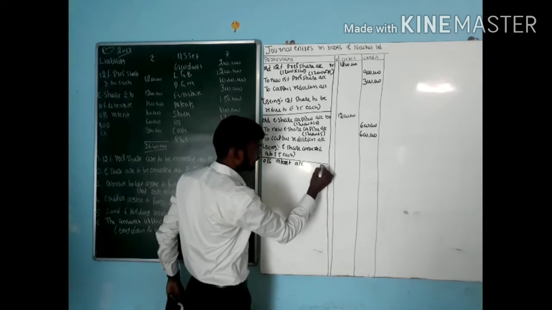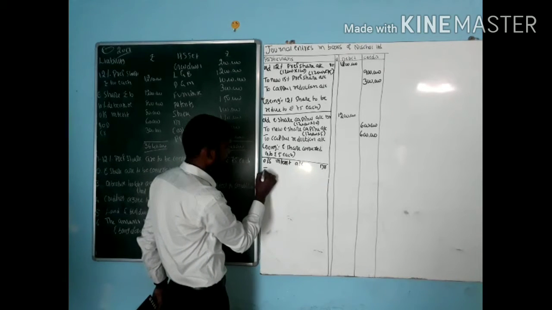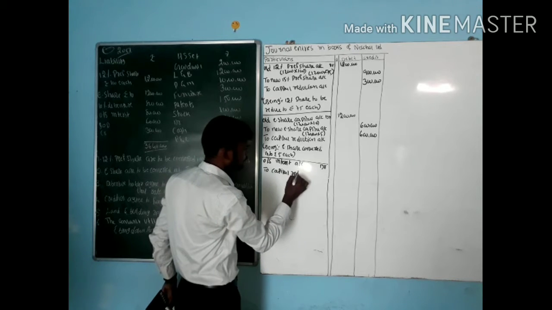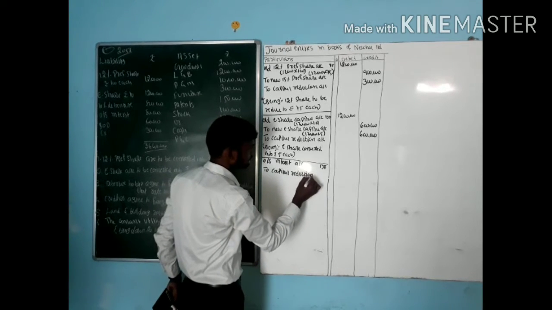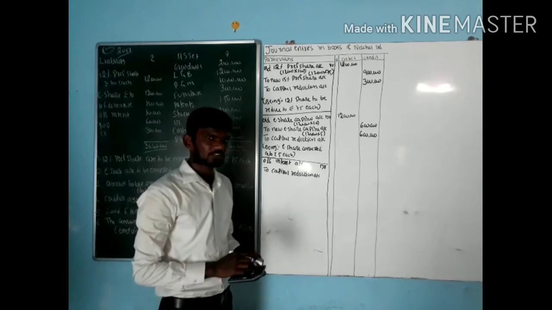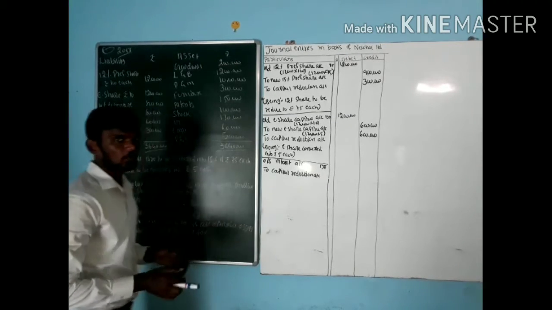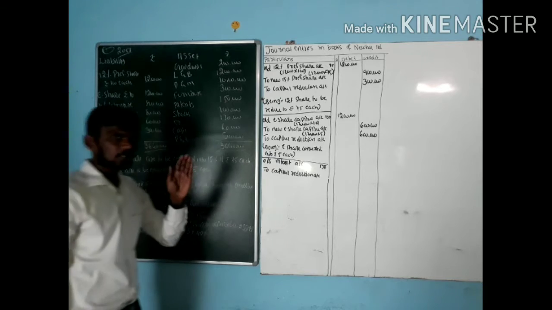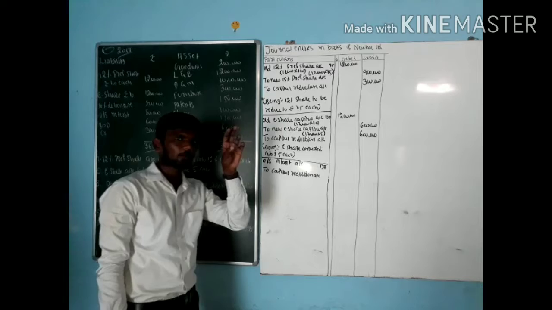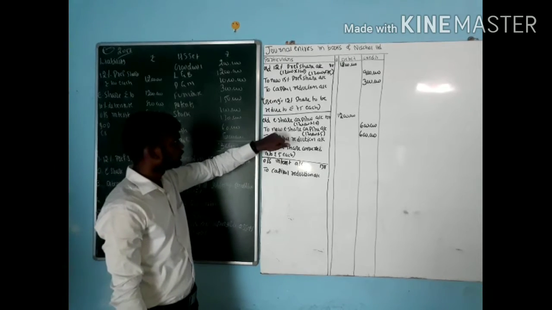Outstanding debenture interest A/c Dr., to capital reduction account. Why is there no old or new here? Old to new is applicable only for equity shares, preference shares, and debentures, that is, the capital amount. On the capital amount only, we go for old to new.